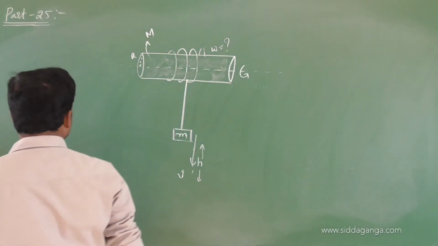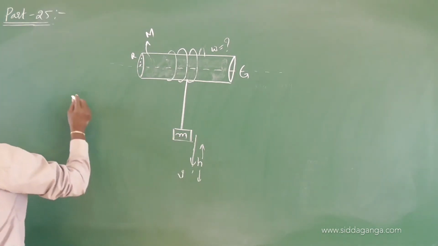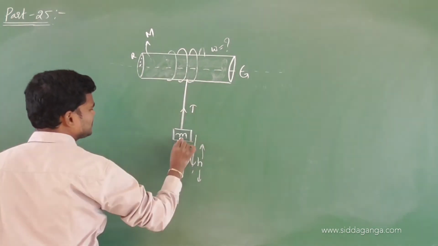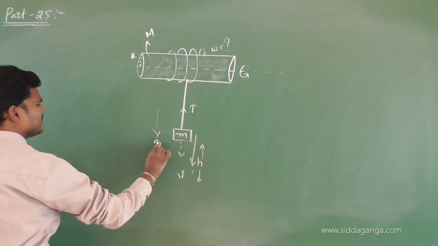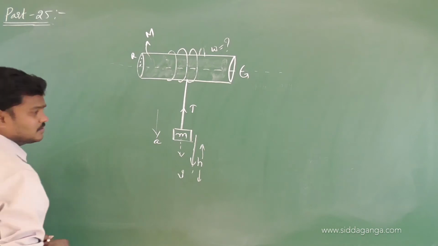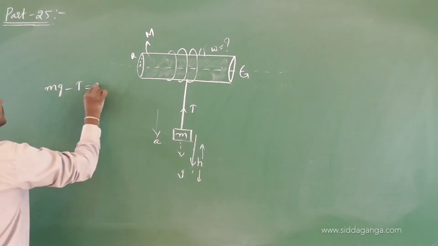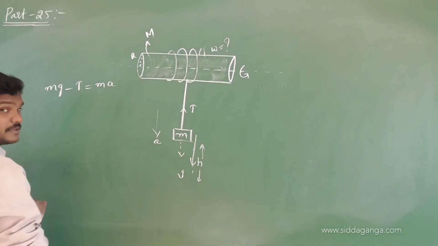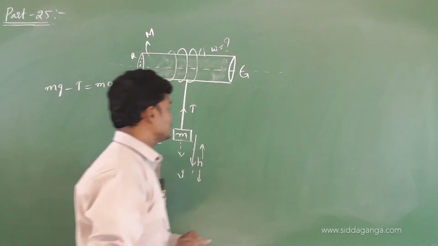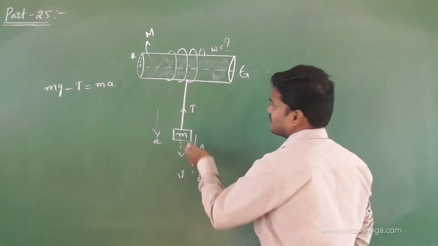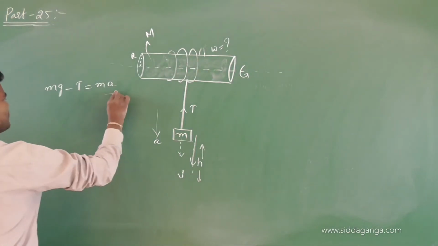Let us see first the free body diagram concept. Draw the free body diagram for a small m. So for a small m, this is T, weight of the block. It is moving downwards with an acceleration a. So we can write mg minus T, which is equivalent to what? Ma for this small m. So for small m, mg minus T is equal to ma. Keep this as equation number 1.